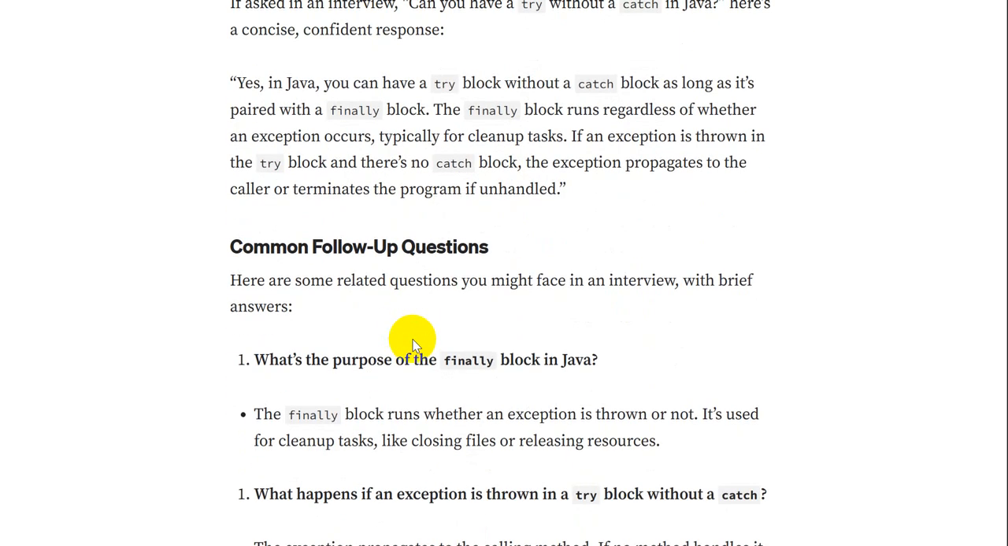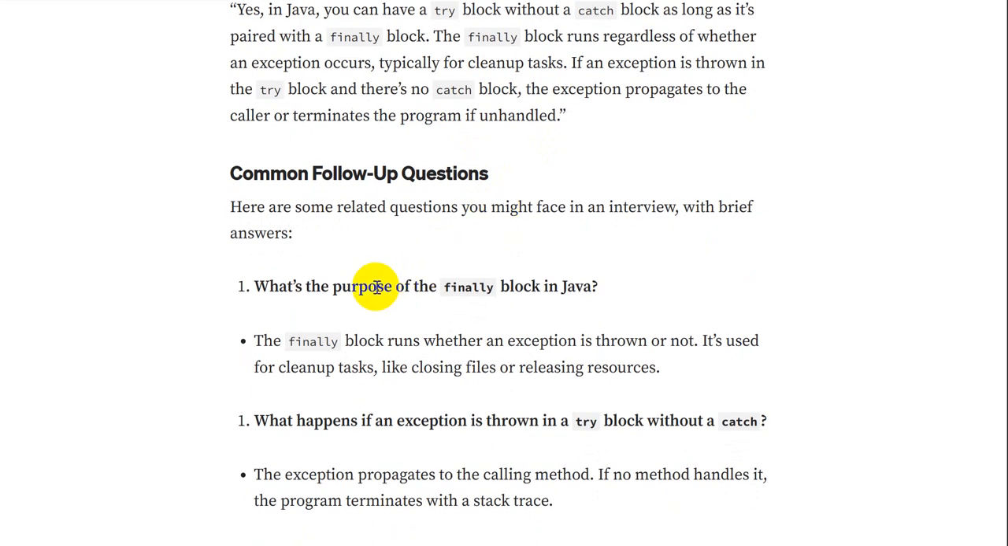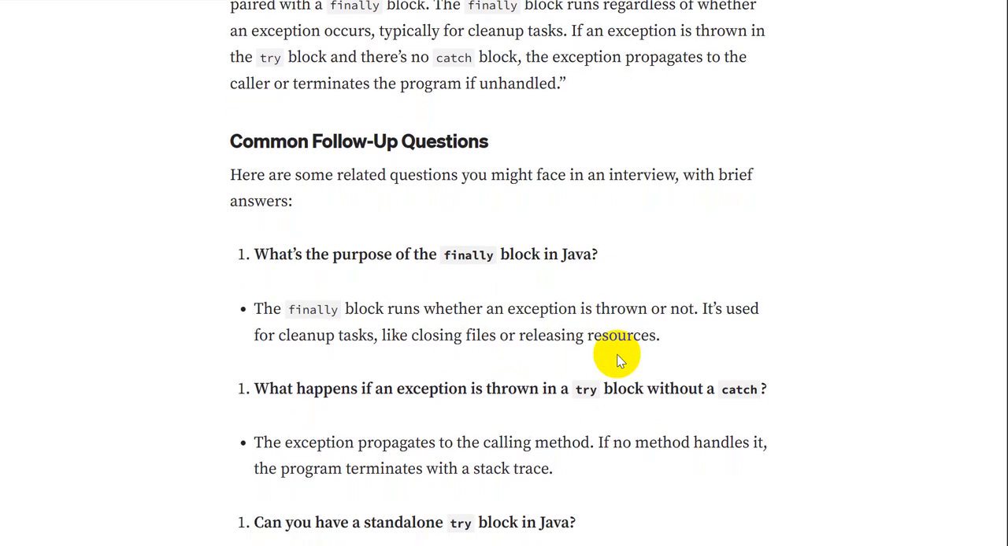So what are the follow-up questions you can get if you answer this question in this manner? We can get: what is the purpose of a finally block in Java? We can explain like that. The finally block runs whether an exception is thrown or not. It is used for cleanup tasks like closing files or releasing resources, or we can say closing the database connection.